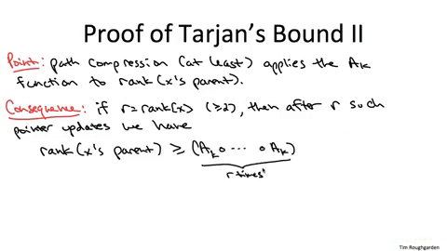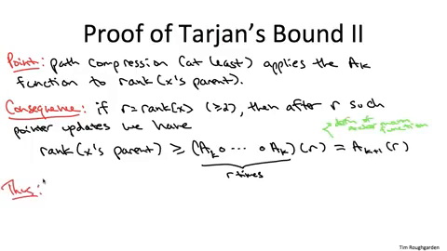So after r visits, that's applying the function a sub k r times to the rank of x's original parent, which of course has rank at least that of x, at least r. Well, we have another name for applying the function a sub k r times to r. Remember, this is just by definition of the Ackermann function, a sub k plus 1 applied to r. So what does this mean?